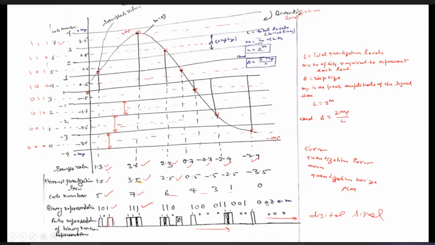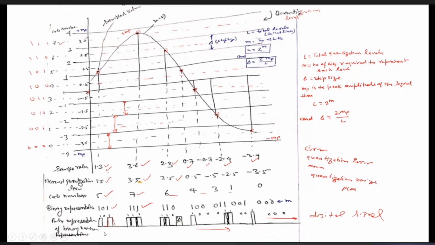Then there are a number of techniques by which we can represent this binary data as an equivalent electrical signal, like the return to zero representation here. Similarly, we have non-return to zero, Manchester coding, and differential encoding. Some of these techniques are in our syllabus, so we will study them in the next step.